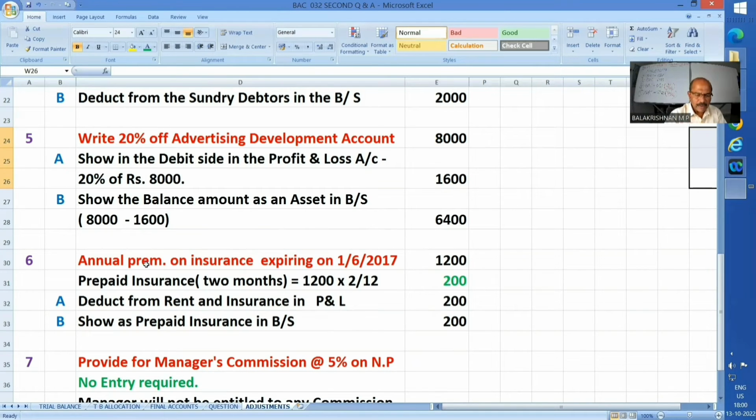Next one. Annual premium on insurance expiring on 1/6/2017, 1,200. Annual premium being 1,200, immediately you should work out that the monthly premium is just 100. And how many months are beyond the current year? 2 months, April and May. So for 2 months, it will be 200 rupees, or 1,200 into 2 by 12. And that will be the prepaid part to be deducted from the rent and insurance in the profit and loss account, because they are showing it in rent and insurance only, and show it as prepaid insurance in the balance sheet. Okay, fine.